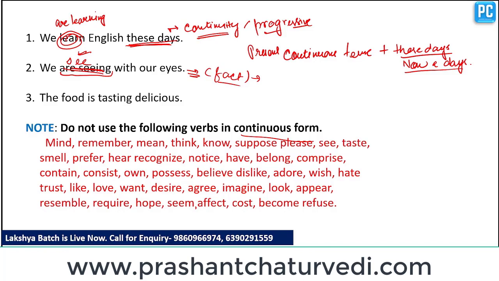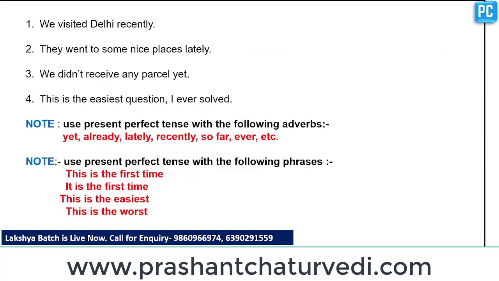Our next question is, the food is tasting delicious. The mistake here is that we should not write is tasting. This is a state of mind. So we should write, the food tastes delicious. Clear? So you have to remember these verbs, that these verbs are not used in continuous form. Clear? So our next question is, we visited Delhi recently.